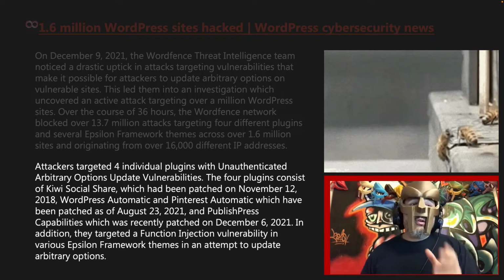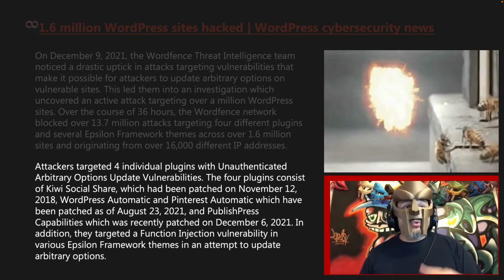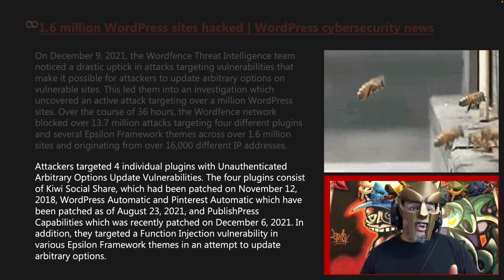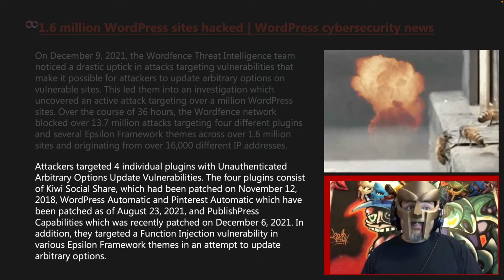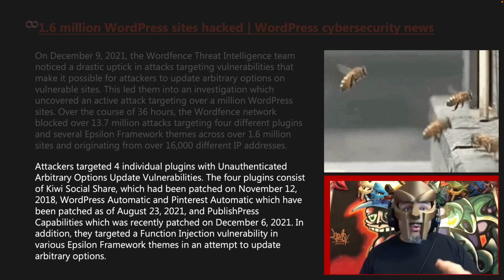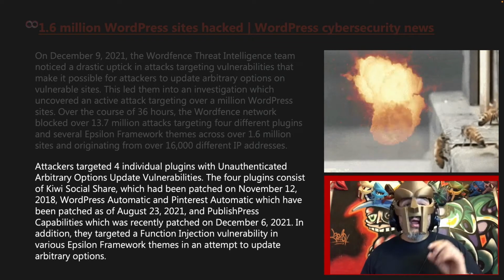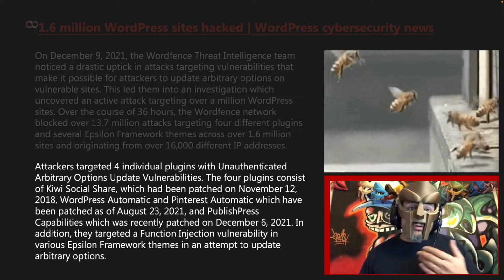Attackers targeted 4 individual plugins with unauthenticated arbitrary options update vulnerabilities. The 4 plugins consist of Kiwi Social Share, which had been patched on November 12th, 2018, WordPress Automatic and Pinterest Automatic, which have been patched as of August 23rd, 2021, and Publish Press Capabilities, which was recently patched on December 6th, 2021.